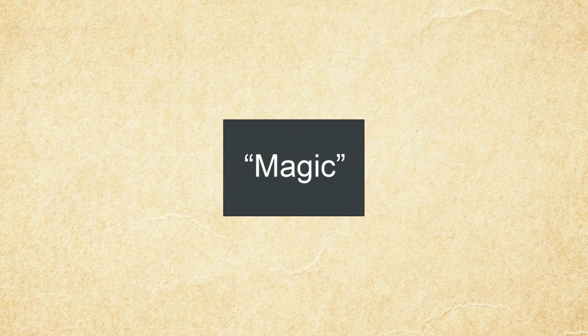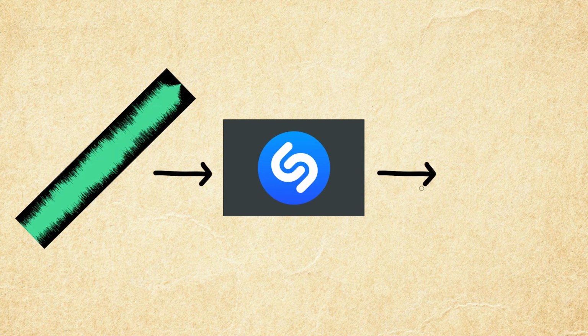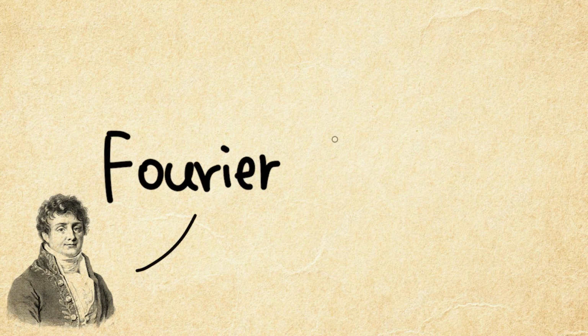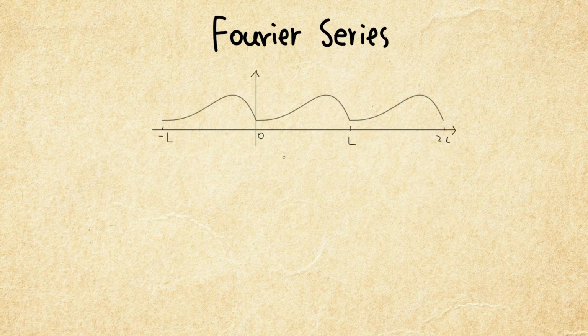If you use an iPhone, chances are you've tried this beauty app called Shazam. Shazam feels like magic. When you play a song in front of it, it knows the name of that song. To understand how this works, let's first take a look at the Fourier series, which shows how a periodic function